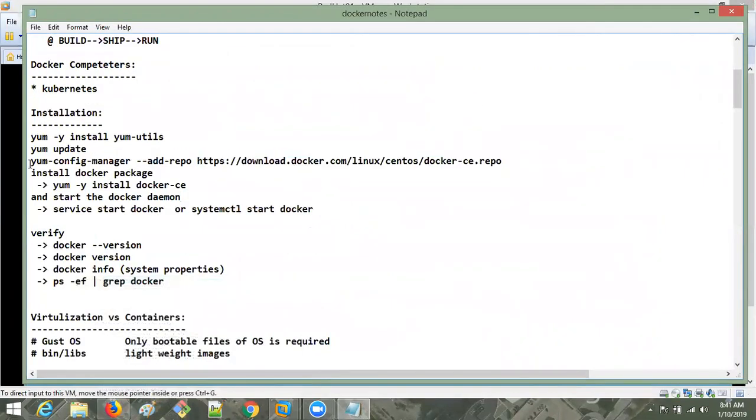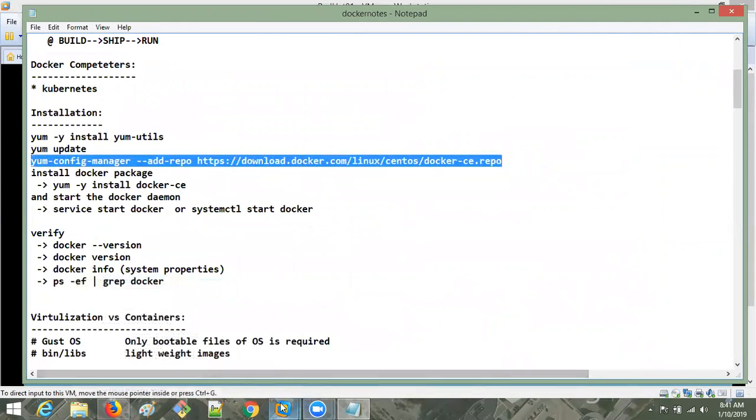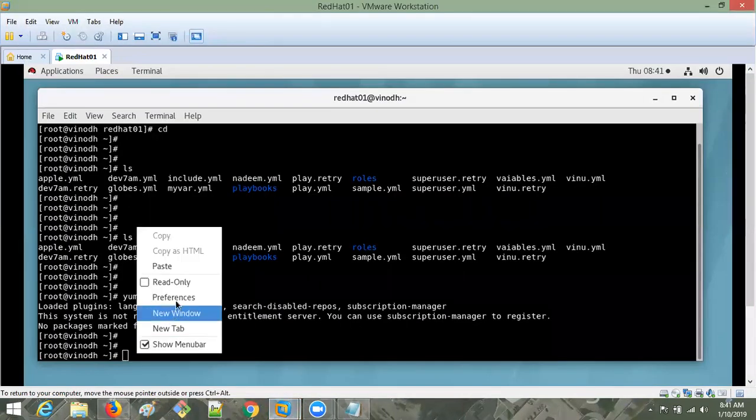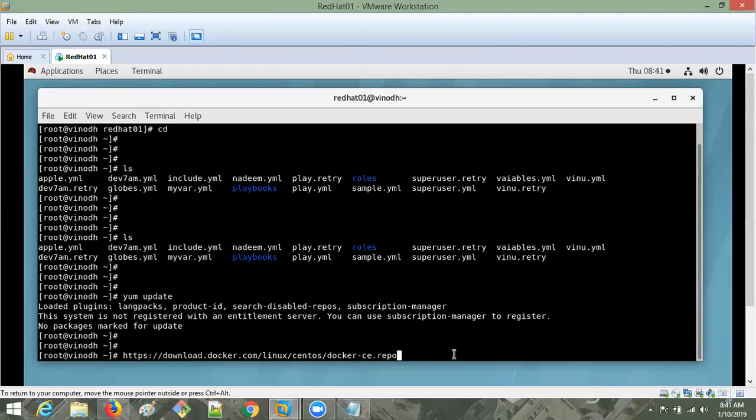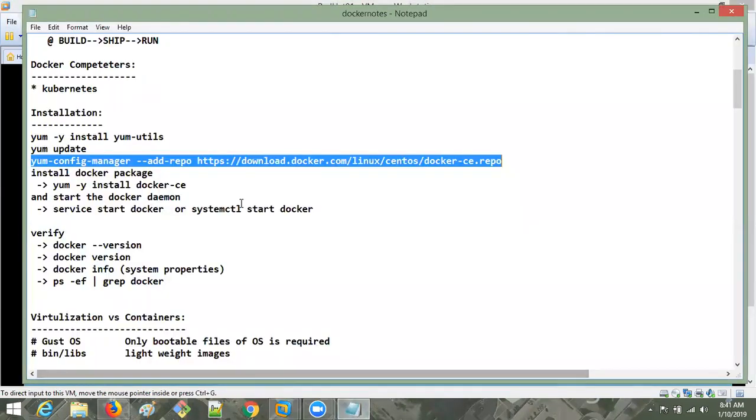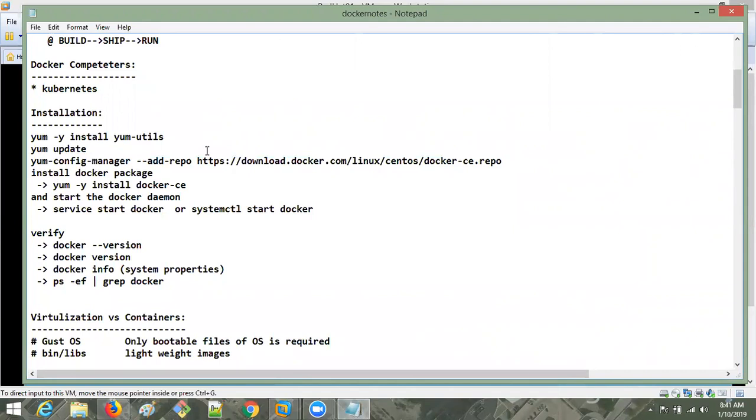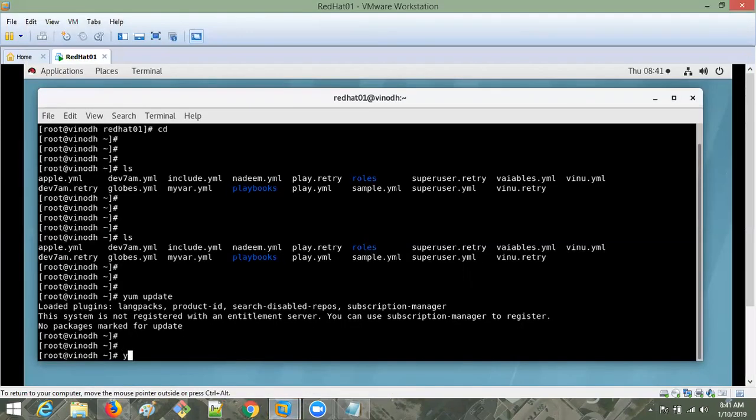Same as it is, paste the command in the terminal. As it is, you have to paste like this and hit enter. I pasted only http; you have to paste the entire thing. Paste and hit enter, then it will install automatically. And the final step: we have to install all the dependencies and configurations before installing. After that, by using the yum command, we are going to install Docker. Like this, yum install.